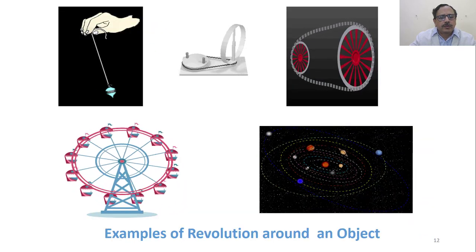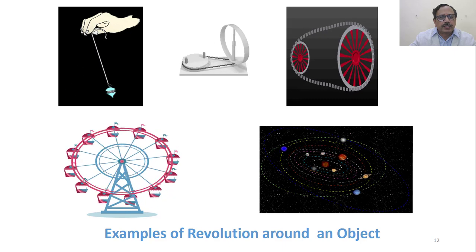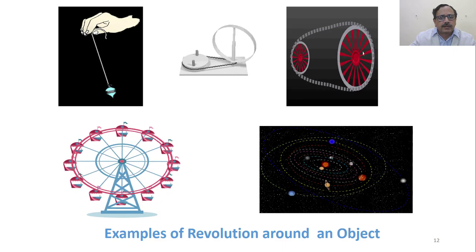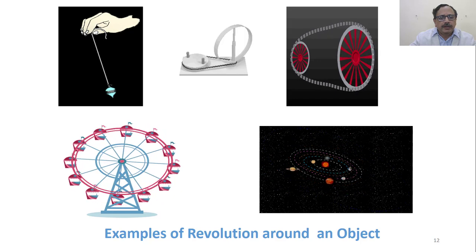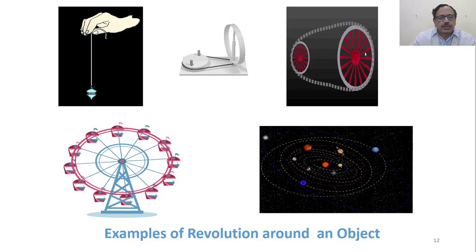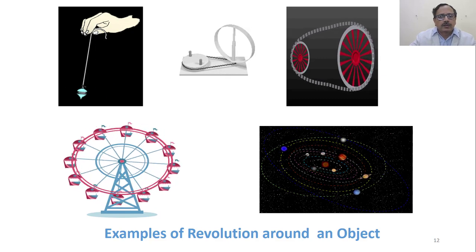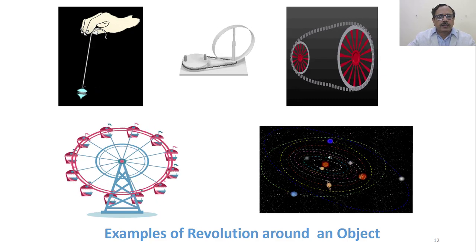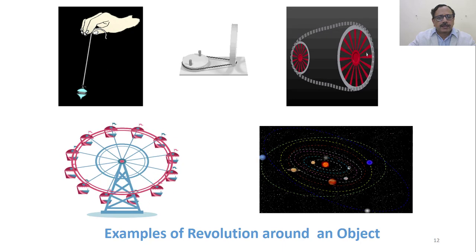Similarly, if we observe the revolution of objects around an axis: rotation was about a point, or spinning over its own axis, whereas revolution is around an object or around a fixed axis.